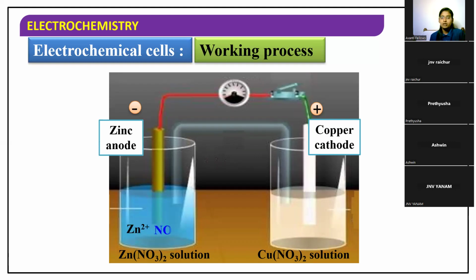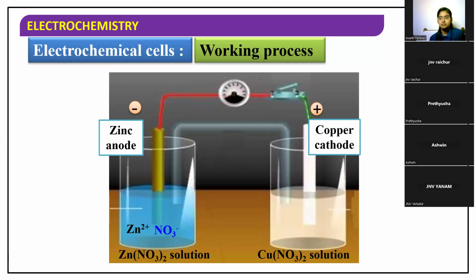Now, what will happen? Inside the zinc nitrate solution, we will have Zn 2+ and NO3 minus, because zinc nitrate will be dissociated into its corresponding cations and anions in this manner. And in the same way, inside the copper nitrate solution, what ions will be present?